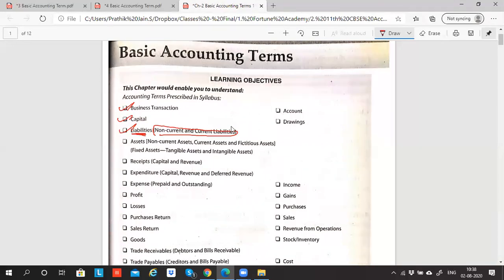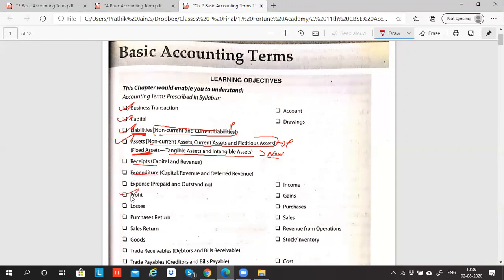So this alone is pending. I have explained what the meaning of asset is, but non-current asset, current asset, fictitious asset is pending. Fixed asset I explained, but tangible asset and intangible asset I'll explain now. Tangible and intangible I'm yet to explain. Then receipt capital is pending. Receipt capital and revenue expenditure is pending.